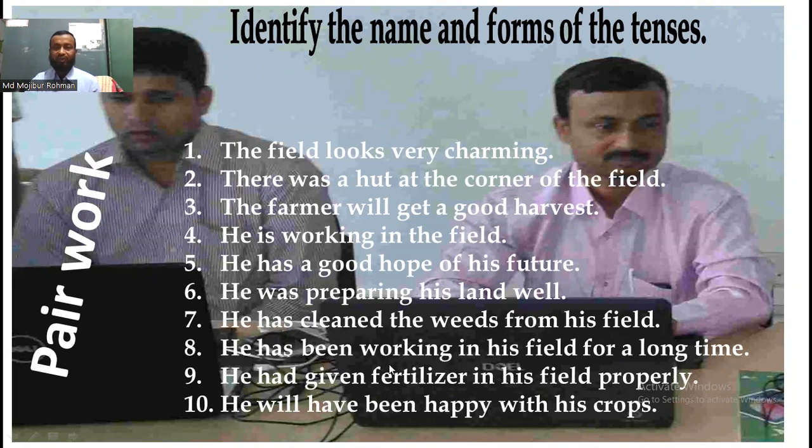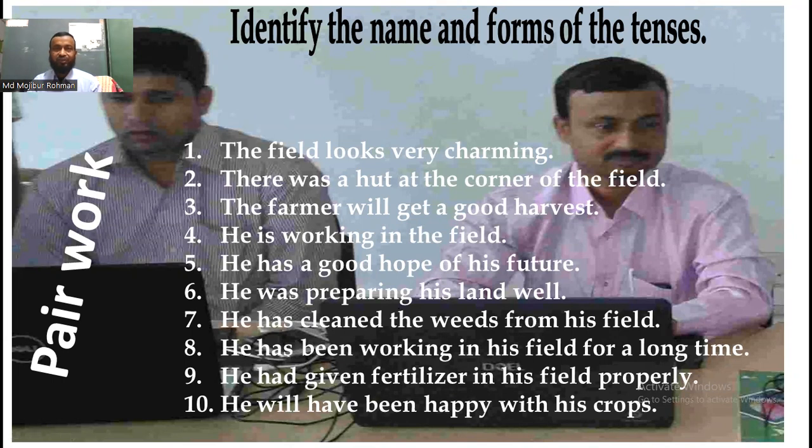He has been working in his field for a long time. He had given fertilizer in his field properly. He will have been happy with his crops. Here are 10 sentences, and you have to identify the tense of the sentences and send it to my WhatsApp number.